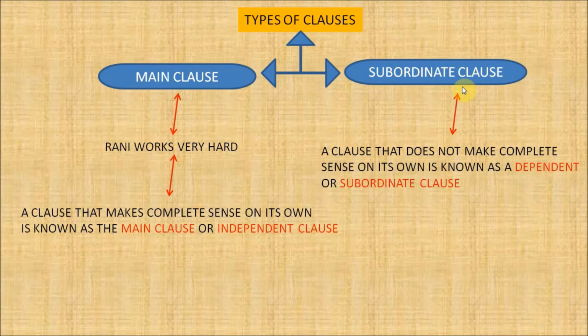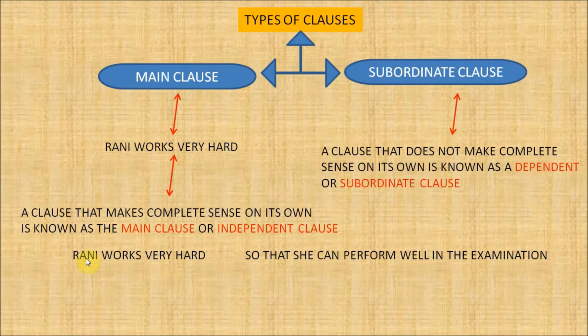Now let's see about subordinate clause. What is subordinate clause? A clause that does not make complete sense on its own is known as dependent or subordinate clause. Let's try to understand the main clause and subordinate clause through an example. Rani works very hard so that she can perform well in the examination.